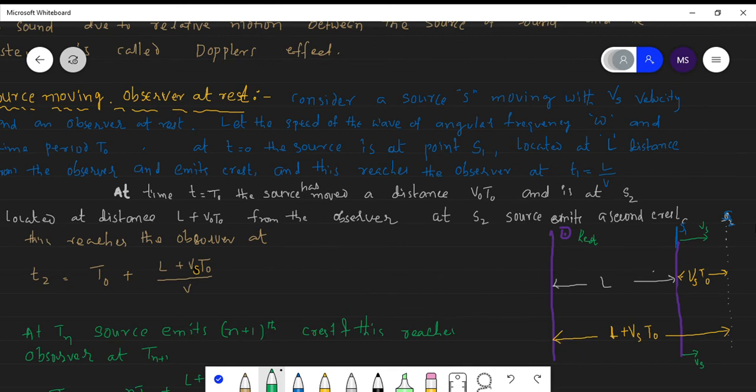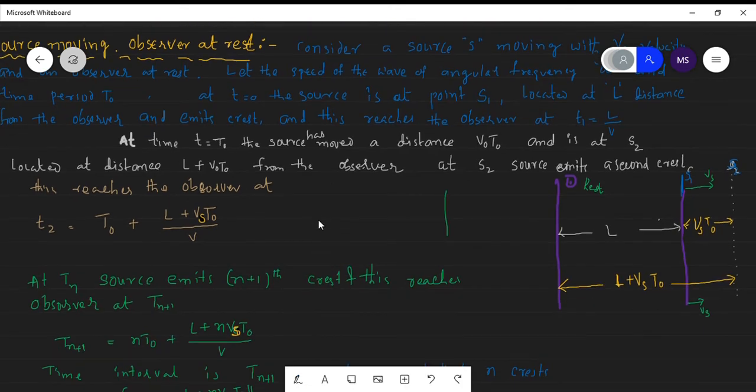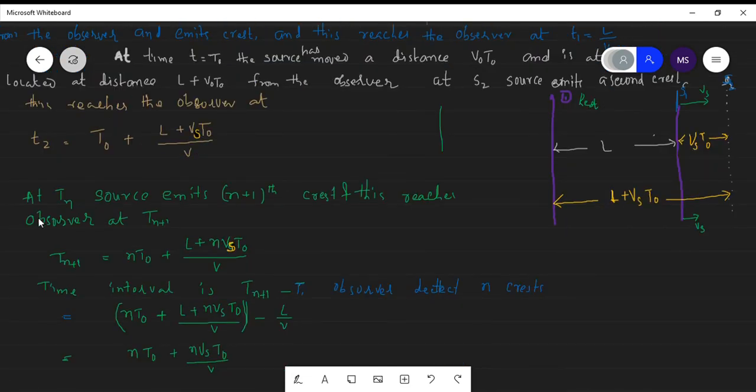So therefore here, at Tn the source emits the n plus 1th crest, which reaches the observer at Tn plus 1.